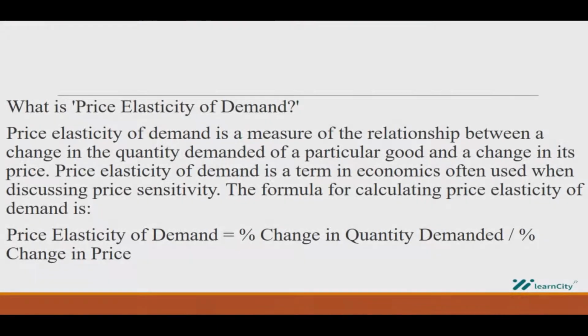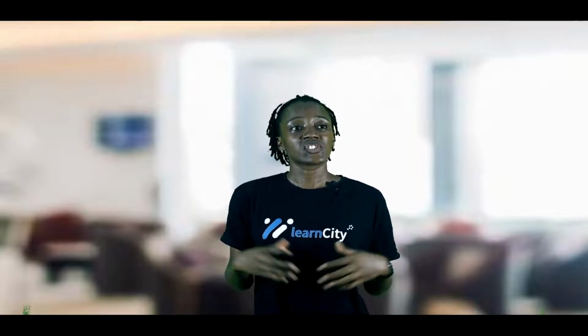Elasticity of demand is just the relationship between the change in the quantity demanded of a good and the change in its price. Price elasticity of demand is a term in economics often used when discussing price sensitivity. The formula is: price elasticity of demand is equal to the percentage change in the quantity demanded over the percentage change in the price. If a small change in price is accompanied by a large change in the quantity demanded, the product is said to be elastic.